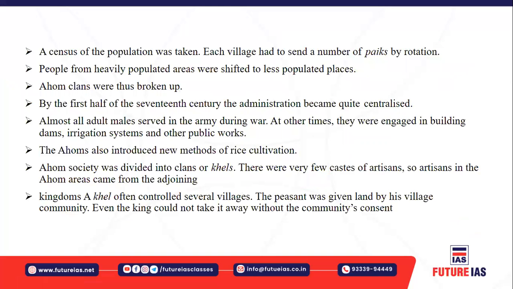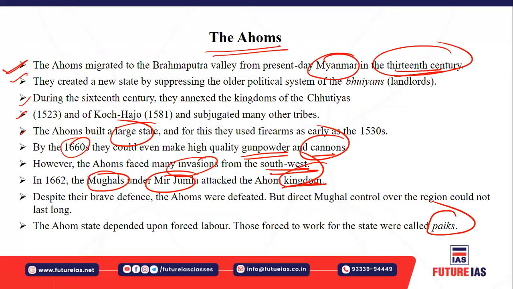All right. And a census of the population was taken, and each village had to send a number of paiks by rotation. These paiks, as I told you, were people forced to work for the state.